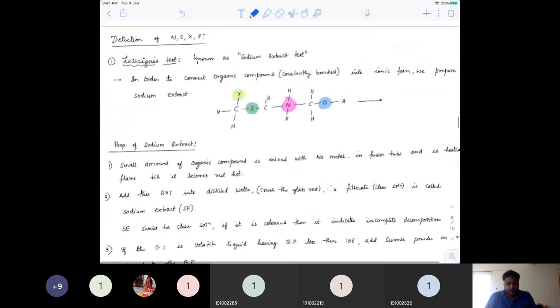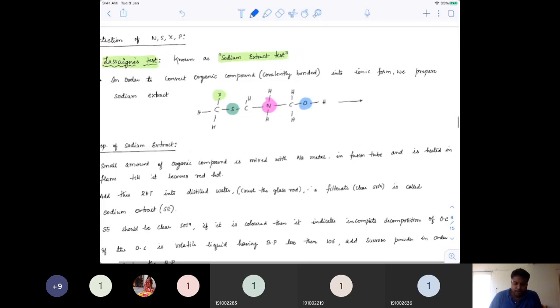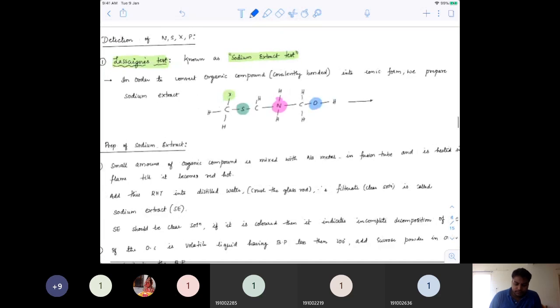Now see the detection of nitrogen, sulfur, halide, phosphorus. This is done by Lassaigne's test, which is also known as the sodium extract test. The idea is to make something called a sodium extract. An organic compound is normally covalently bonded, and we want to first convert it into ionic form, and that is what we call the sodium extract.